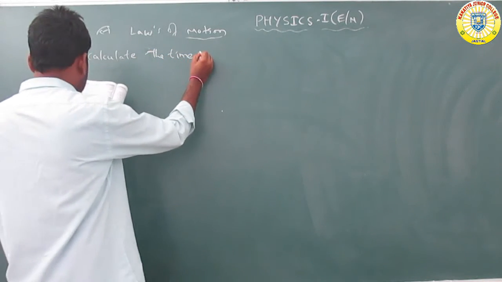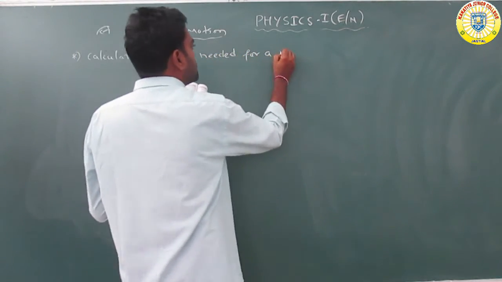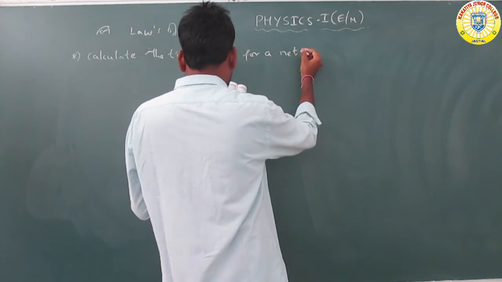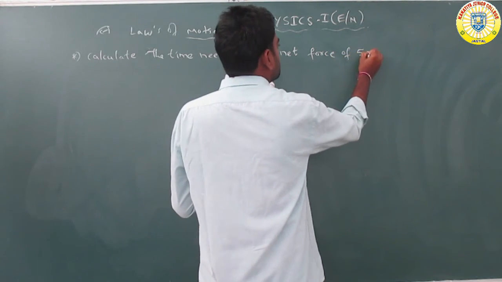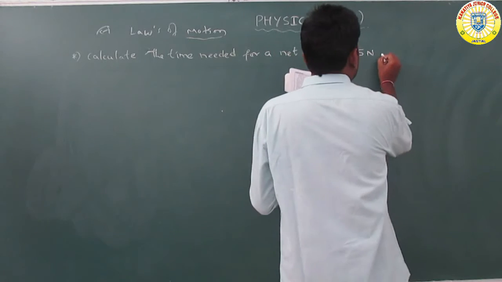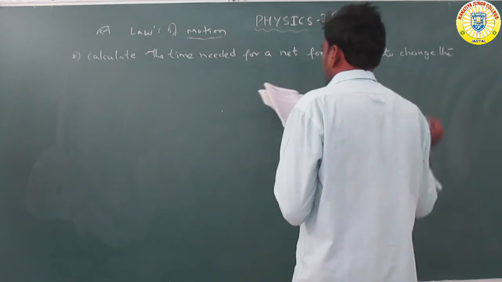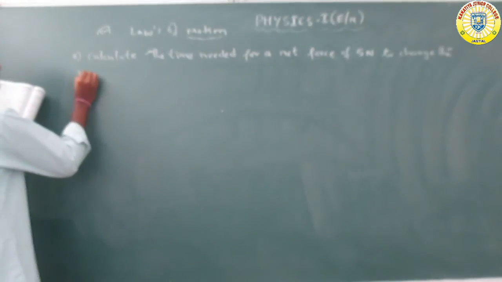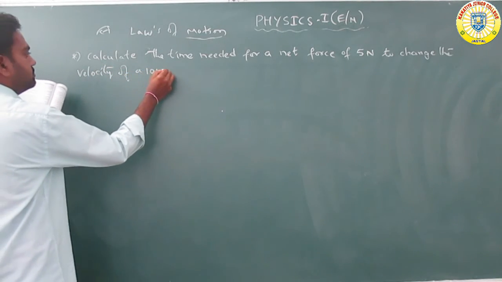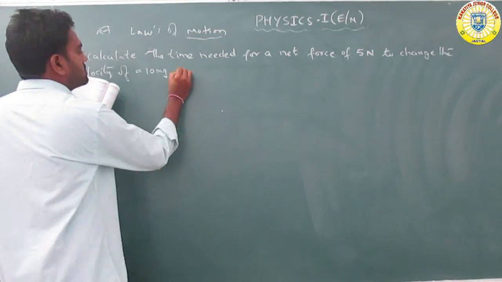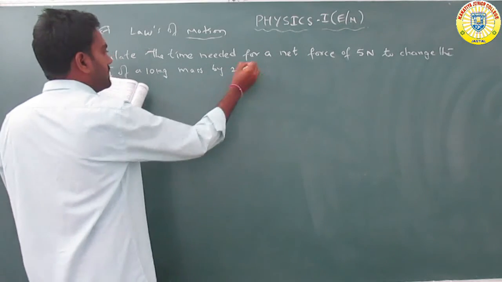Calculate the time needed for a net force of 5 newtons to change the velocity of a 10 kg mass by 2 meter per second.